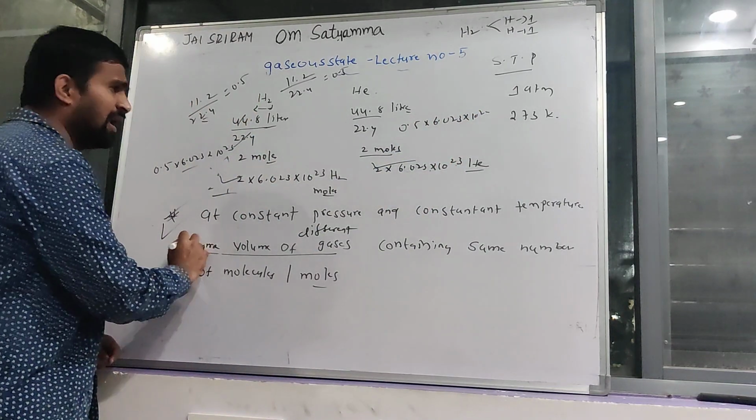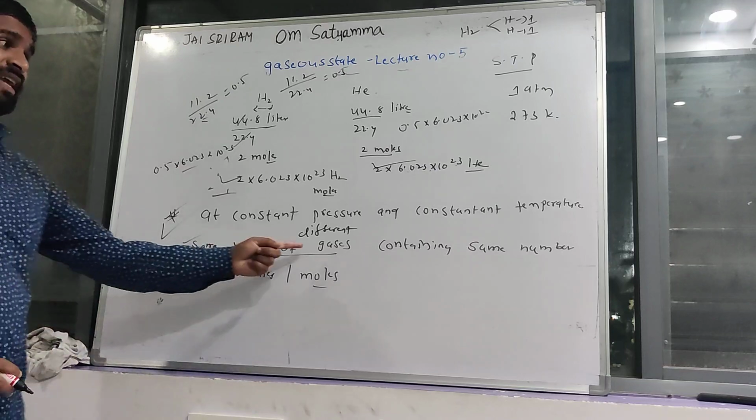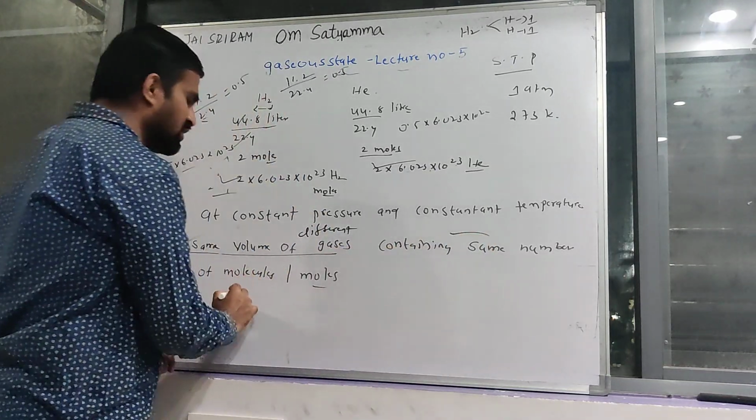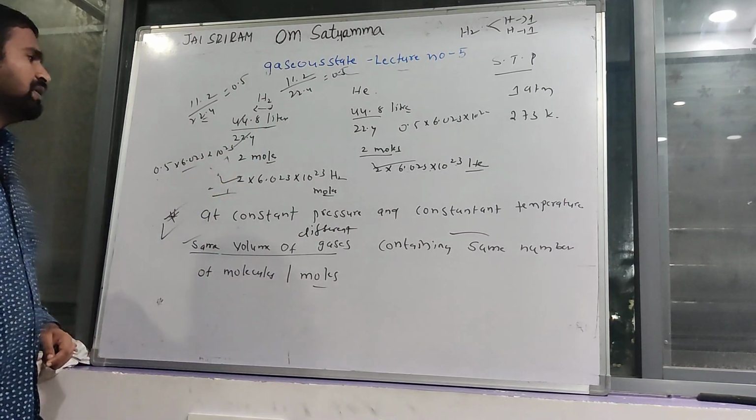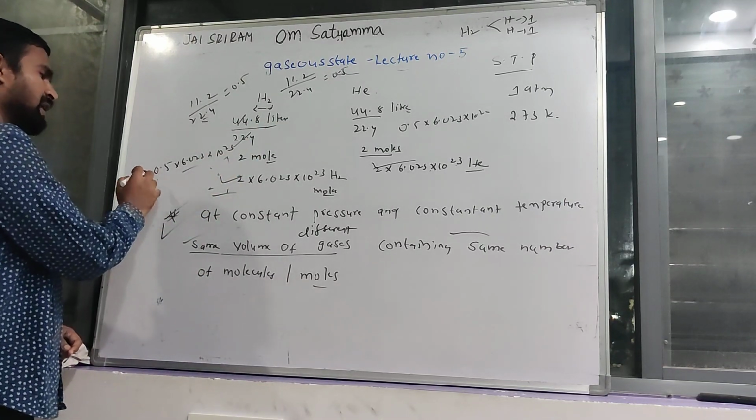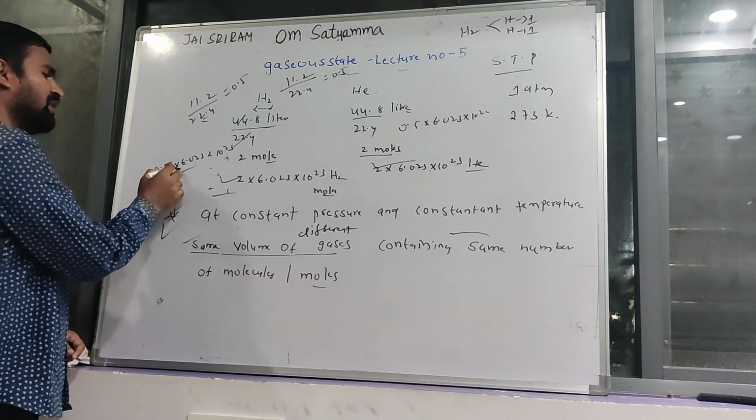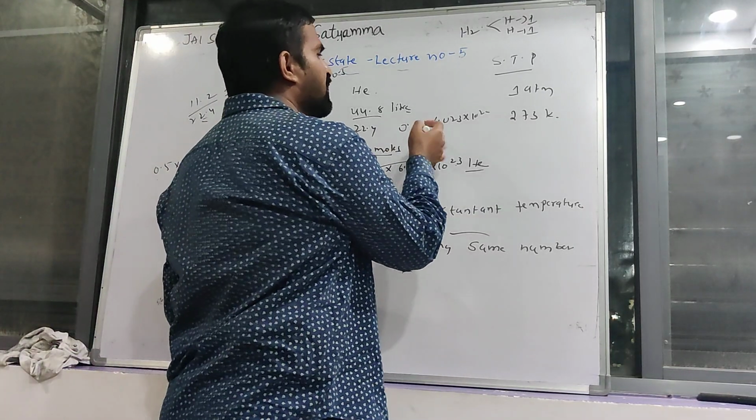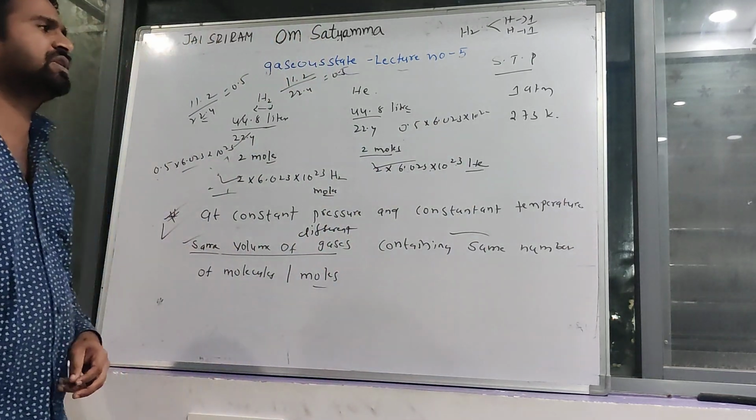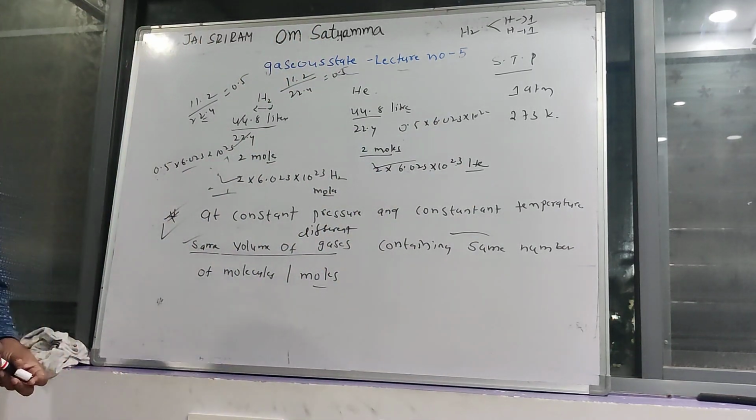You can take the same values. Different gases containing the same number of moles or the same number of molecules. Here 0.5 moles, here 0.5 moles. In terms of molecules, 0.5 into 6.023 into 10 power 23 atoms or molecules here, and here 0.5 into 6.023 into 10 power 23 atoms. This is called Avogadro's law.